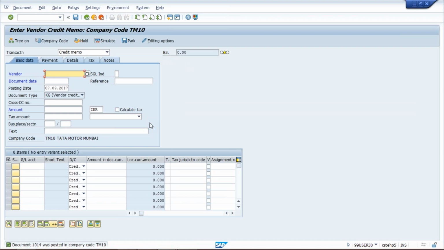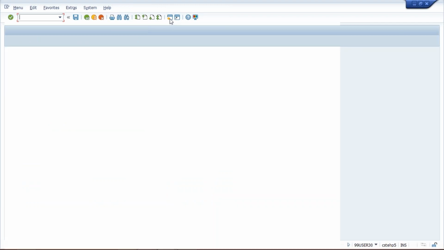Now first of all, we have to check the vendor balance, the total how much we have to make payment to the vendor. So if you want to check the vendor balance, use transaction code FBL1N.